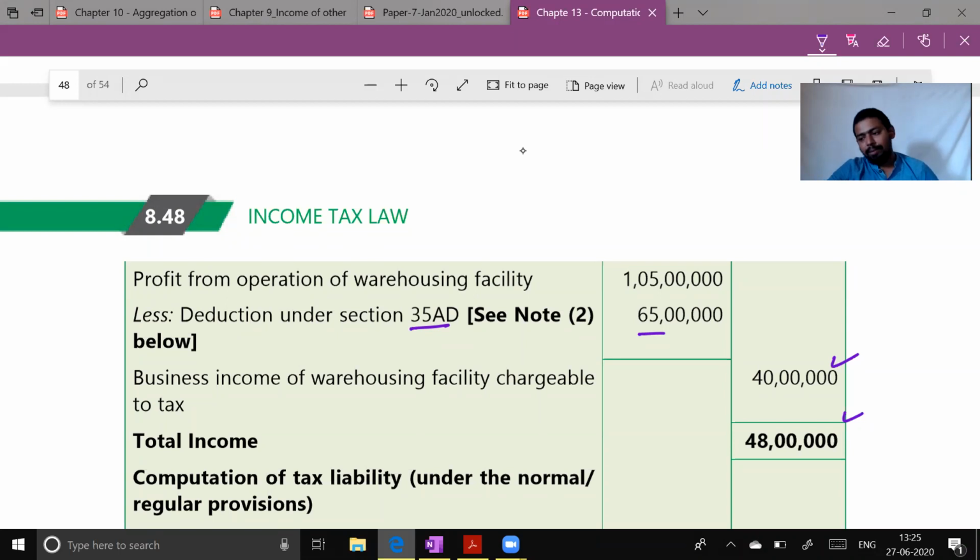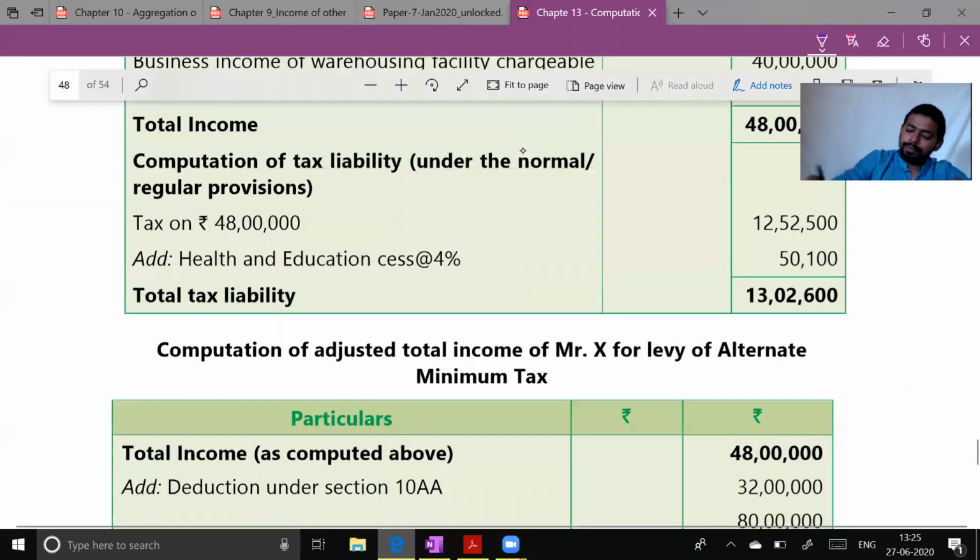My income tax liability is 12,52,500 plus 4%. Tell me your number. 13 lakh 2,600 is the right number.